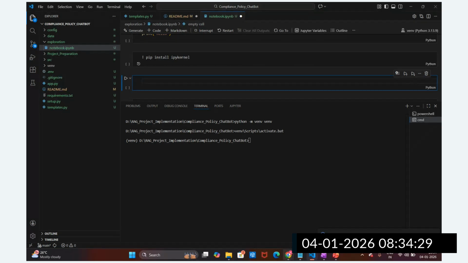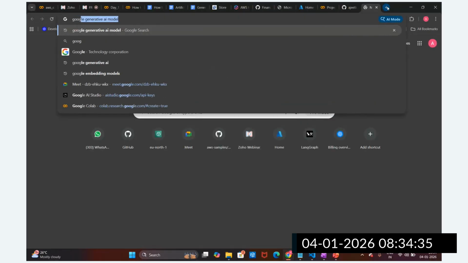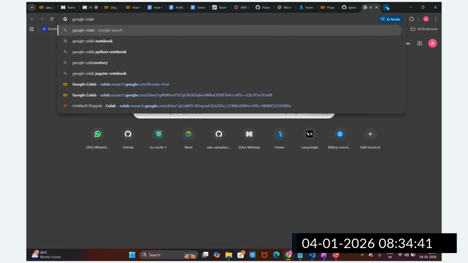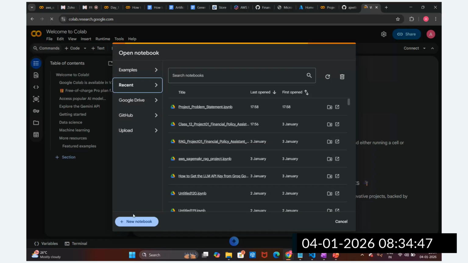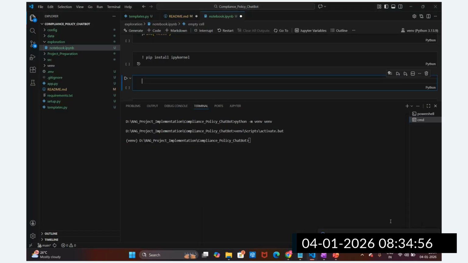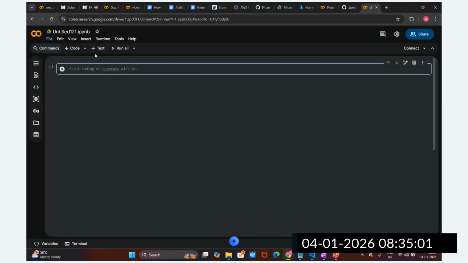So let me go to Google Colab. I'm going to create a new notebook. Okay, still it is connecting. No worry. We will write the same code here, just in the same IPython notebook we are going to create. So now we are going to write this code, so we will get started writing the code.